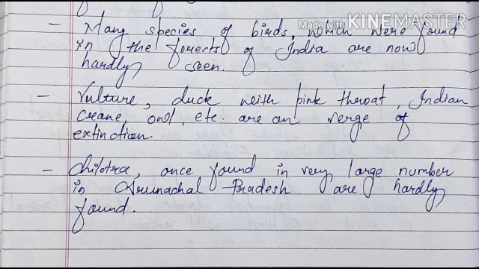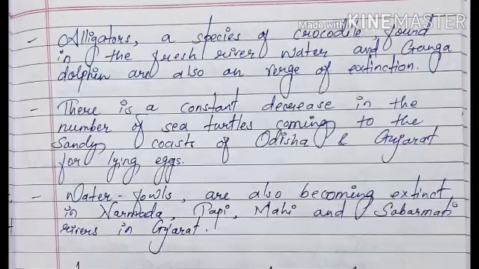Chilotra, once found in very large numbers in Arunachal Pradesh, is hardly found. Alligators, a species of crocodile found in fresh river water, and the Ganga dolphin are also on the verge of extinction. There is a constant decrease in the number of sea turtles coming to the sandy coast of Odisha and Gujarat for laying eggs. Waterfowls are also becoming extinct in the Narmada, Tapi, Mahi and Sabarmati rivers in Gujarat.